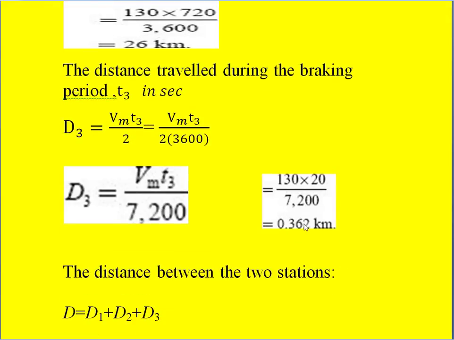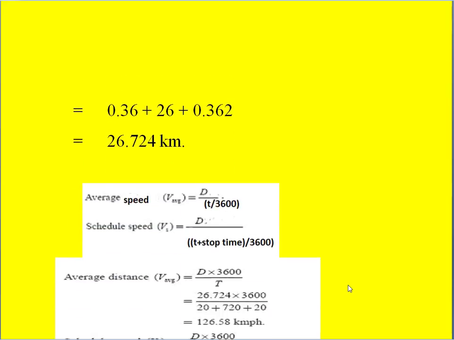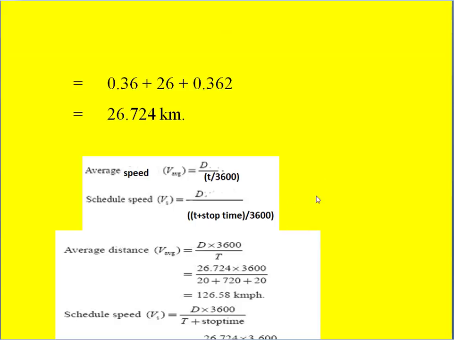So we have calculated the distance during the acceleration period, that is D1, the distance during the free running period, and the distance during the retardation period. If we add all the distances, then it becomes the distance between the two stops. So that capital D is nothing but D1 plus D2 plus D3. Once we add all this, we get 0.36 plus 26 plus 0.362. So finally we get 26.724 kilometers.